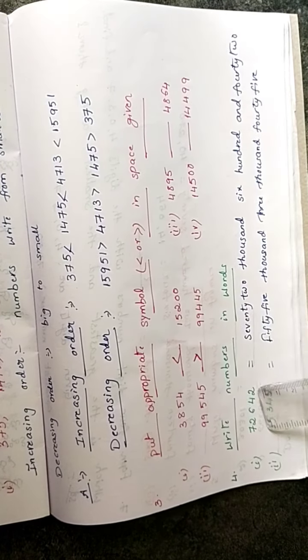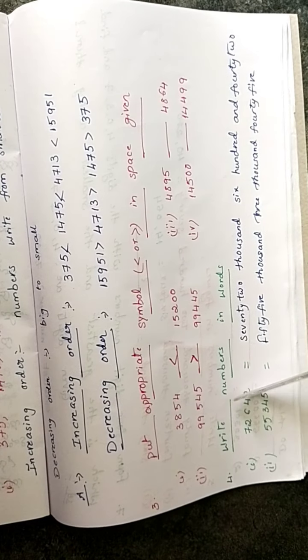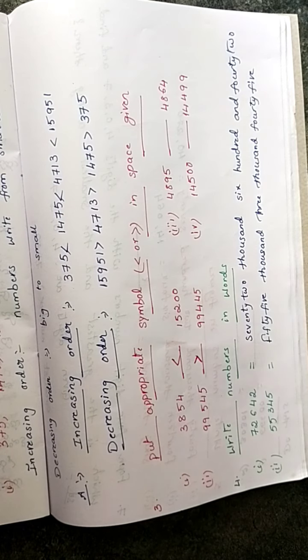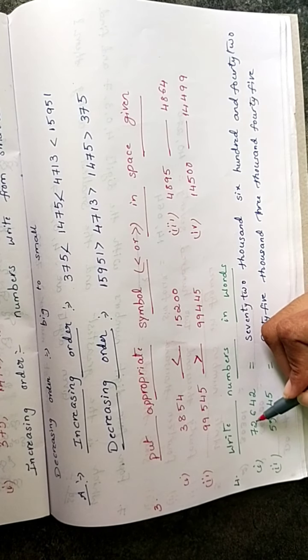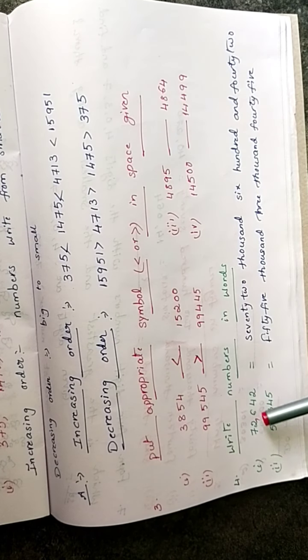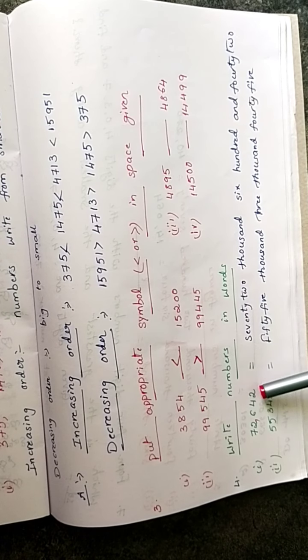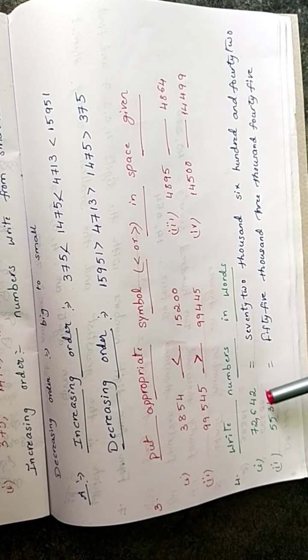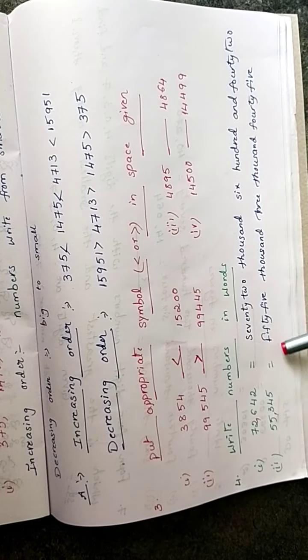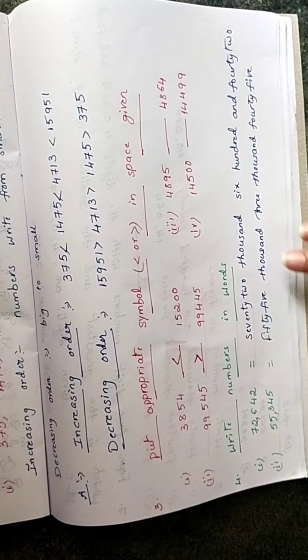Next, write the numbers in words. Already we know how to write the numbers in the Indian system. We use only this Indian system. First keep the commas and write 72642. How to write these numbers? First keep the commas in Indian system: ones, tens, hundreds, after comma, and count the place values as ones, tens, hundreds, thousand, 10,000. So 72,642. Next, same example. Keep the comma: ones, tens, hundreds, thousand, 10,000. So 55,345.